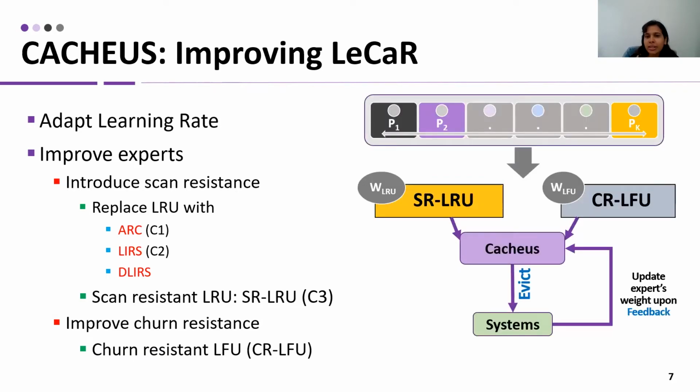As a result, on the right-hand side, we can see the structure for CACHEUS. For any page request, CACHEUS uses the expert opinions of SR-LRU and CR-LFU, and depending on the weights of these experts, CACHEUS evicts an item. If an evicted item is re-accessed and it's found in the history of CACHEUS, then it takes this feedback and adjusts the weights of the experts, reducing the weight of the expert which suggested that eviction.